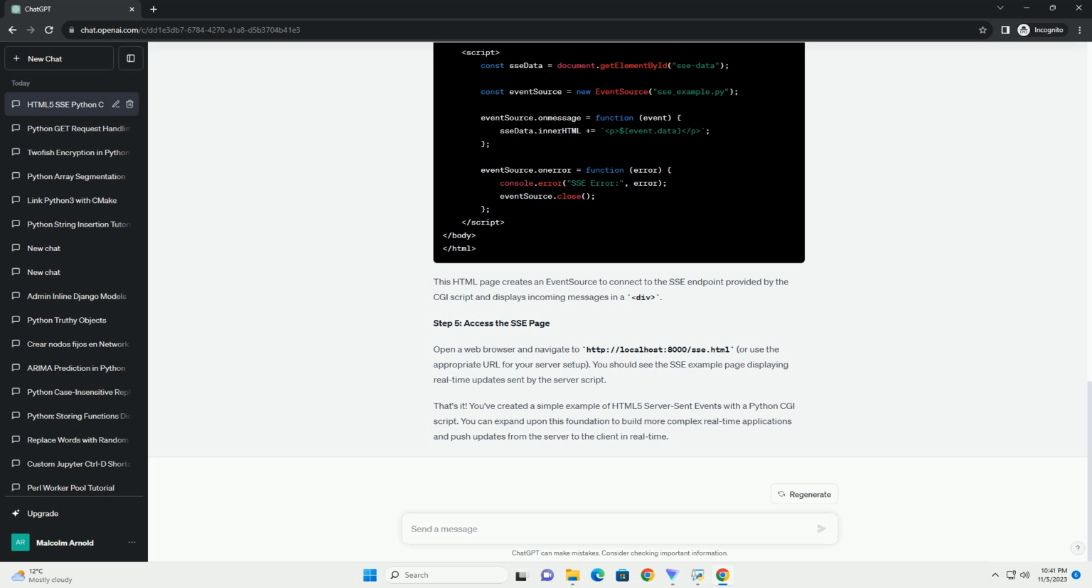Step 3. Start the CGI server. Navigate to the directory where your script is located and start a CGIHTTP server. This command will start a CGIHTTP server that can execute CGI scripts.